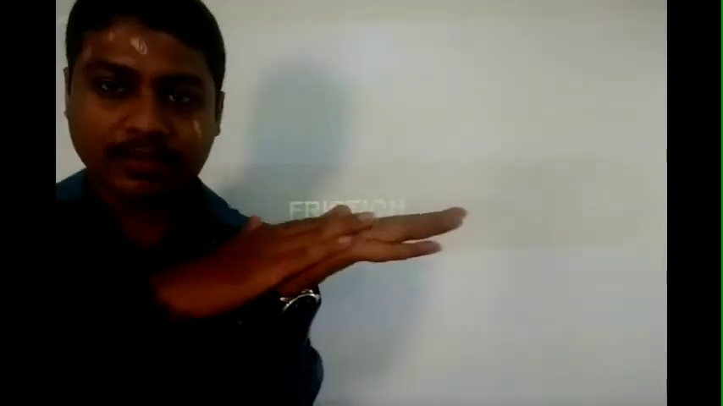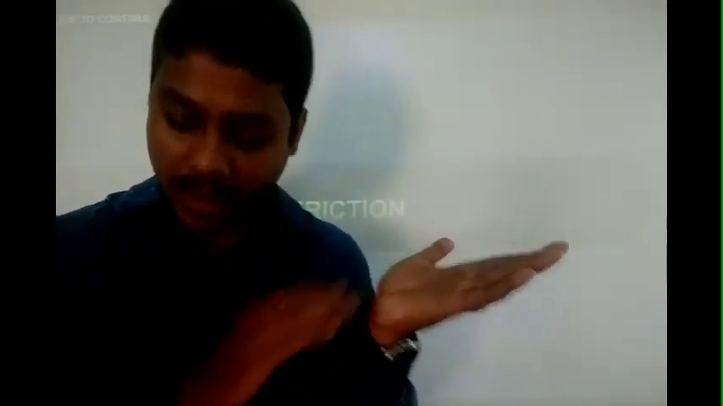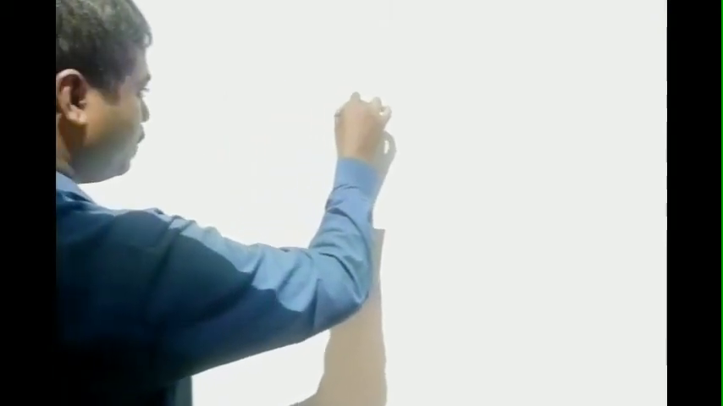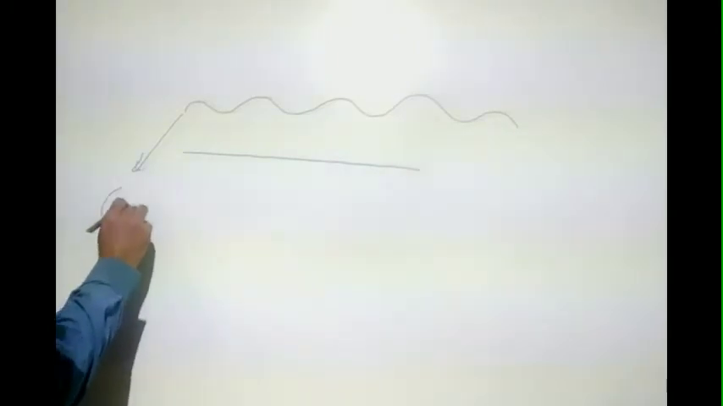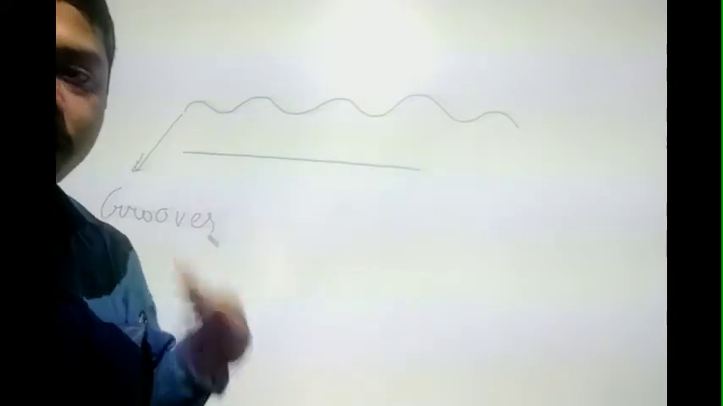Because any surface that we take is not totally smooth. It consists of a rough surface. Suppose I consider this as a surface. The surface is not totally smooth, it slightly consists of ridges. These are called ridges or grooves, which are because of the irregularity of the surface.